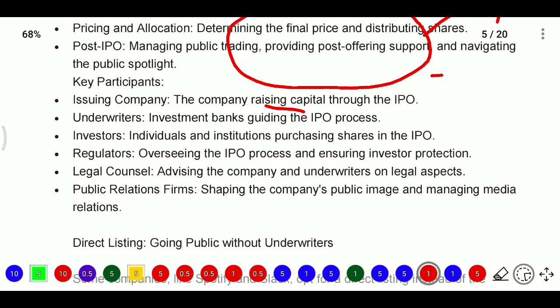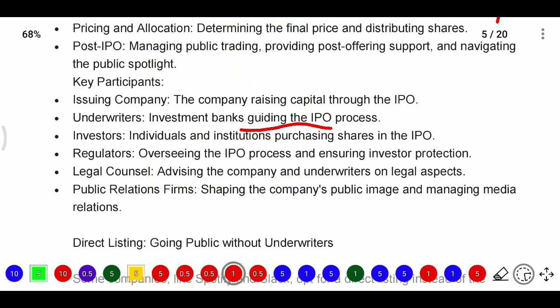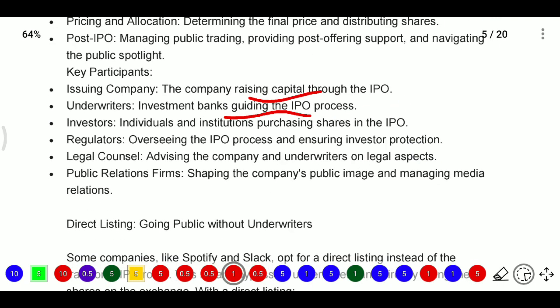Next, underwriters. Here investment banks guide the IPO process. So whoever the investment banker is, they will guide the IPO process. Issuing company means raising capital through IPO, and underwriters are those who guide the IPO process. And after that, investors. Investors mean individuals and institutions who are purchasing the shares in the IPO.